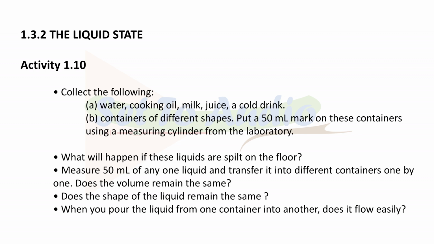1.3.2 The liquid state. Activity 1.10. Collect the following: A. Water, cooking oil, milk, juice, a cold drink. B. Containers of different shapes. Put a 50 milliliters mark on these containers using a measuring cylinder from the laboratory. What will happen if these liquids are spilt on the floor?